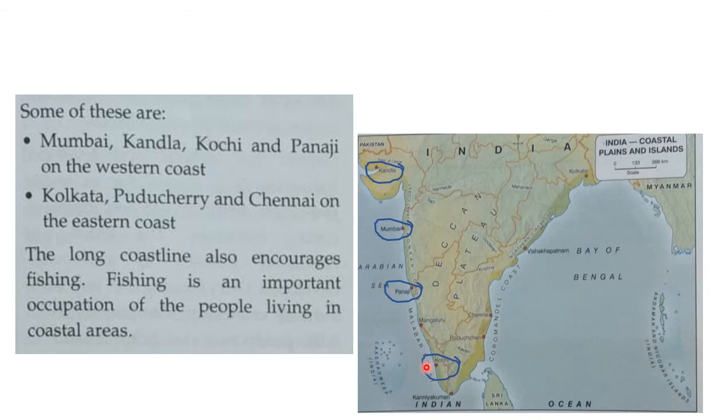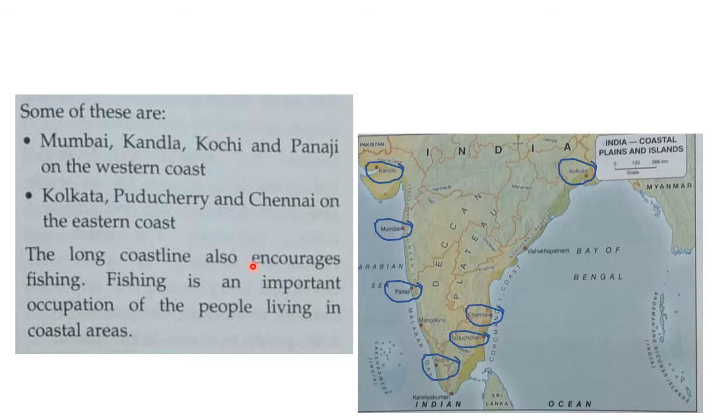So on the western side these are important ports, while on the eastern side the important ports are Kolkata in West Bengal, Puducherry, and Chennai in Tamil Nadu.